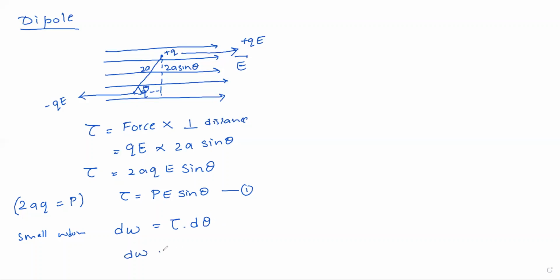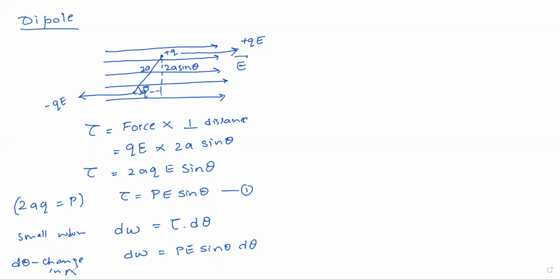Therefore, dW will be, what is torque? From equation 1, what is torque? pE sin theta d theta, where d theta is the change in the angle. I told you, it is a small work done. The angle is displaced; there is a certain change in the angle. So we consider that change in the angle as d theta. Understood? d theta is nothing but a small change in the angle.